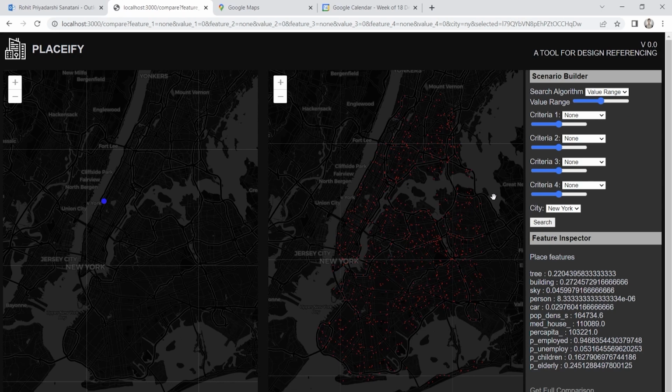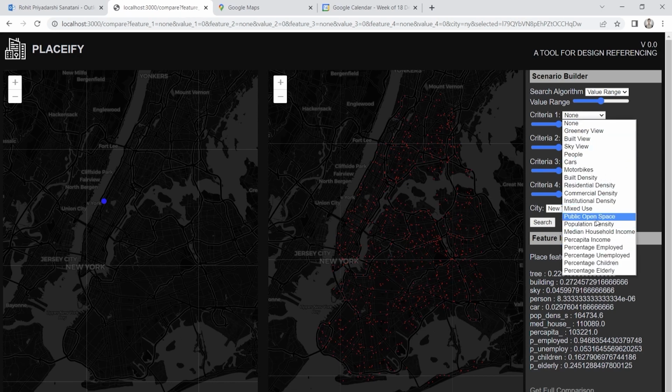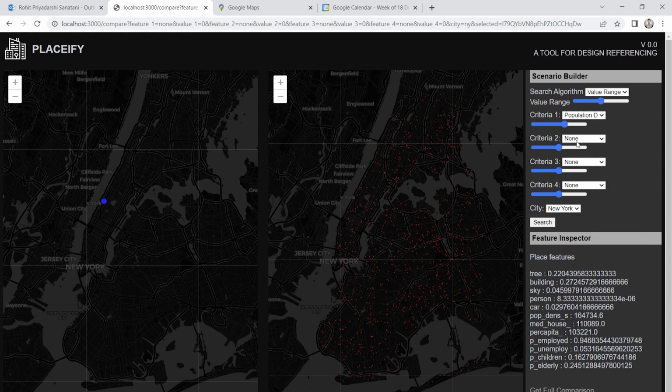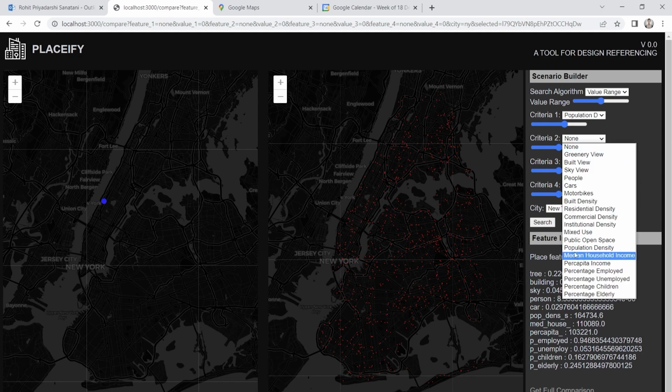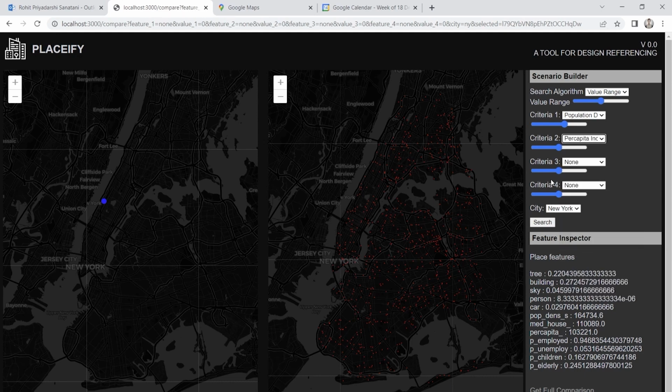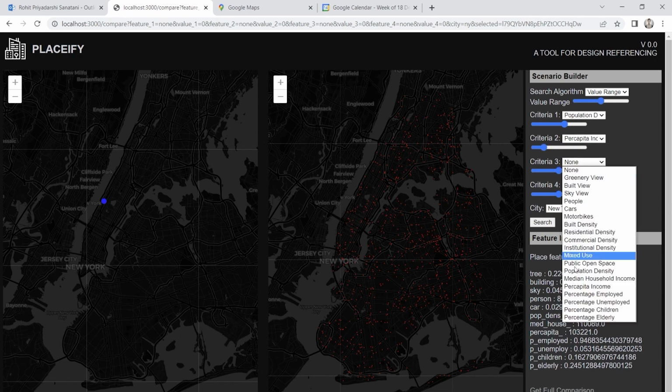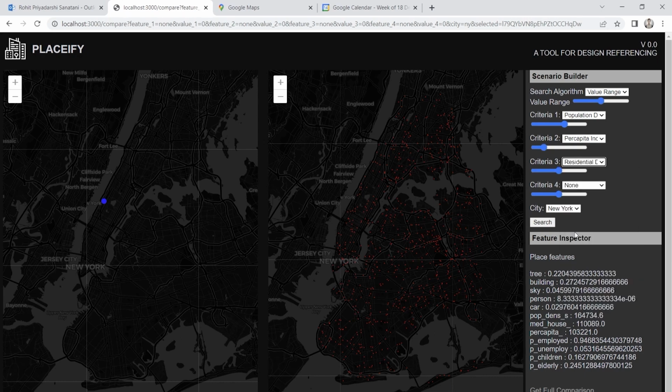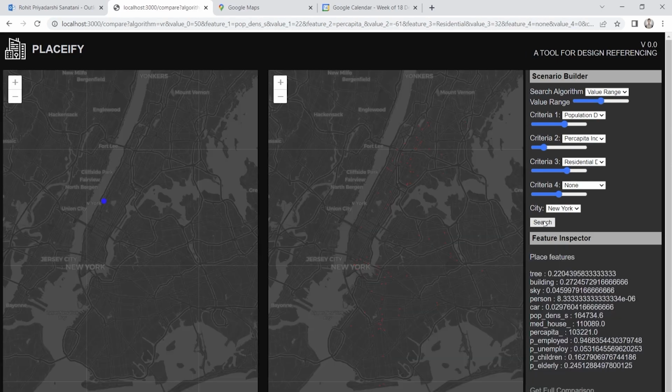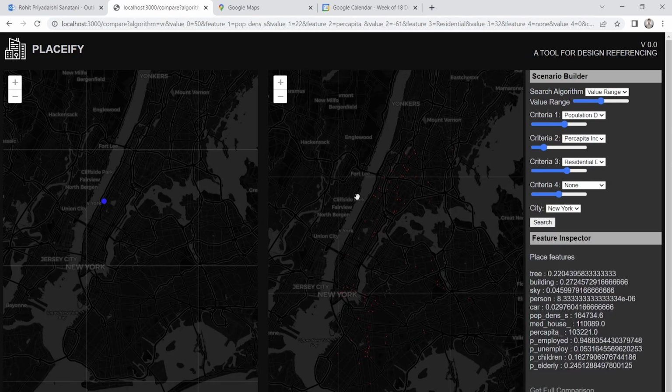So let's see, what place does Broadway become like if it has a slightly higher population density and say a significantly lower per capita income? Let's also put in a little more residential density as a test case. We now begin to see samples from Bronx and Brooklyn.